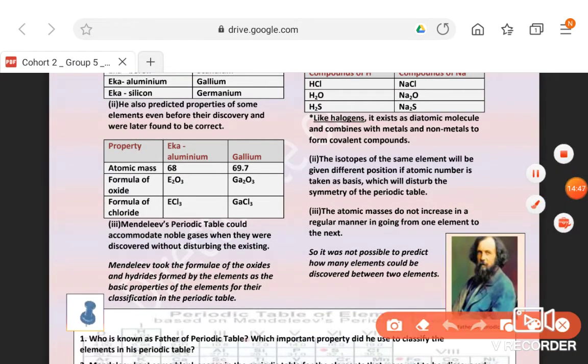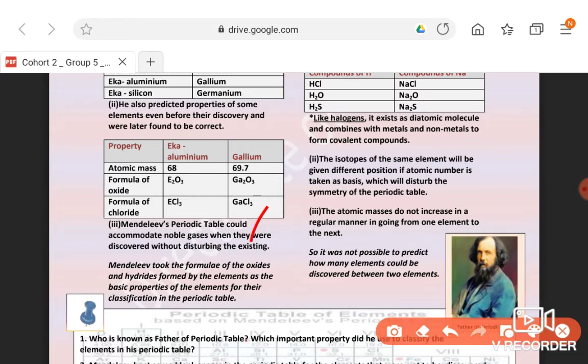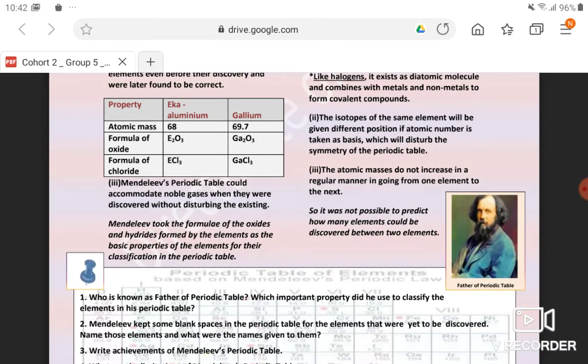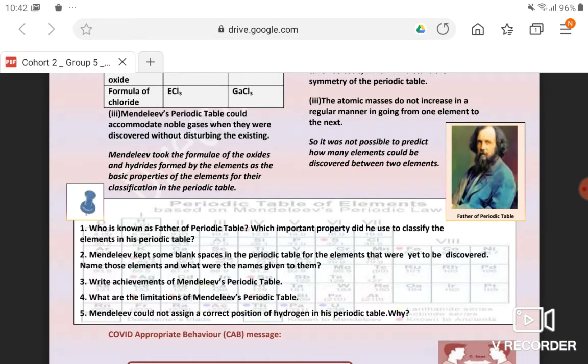Modern periodic table could accommodate noble gases. That was a very good achievement, that the periodic table has spaces for noble gases. So it is an achievement.